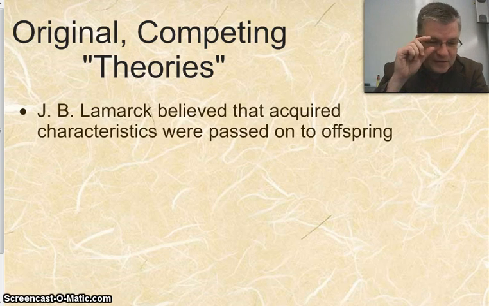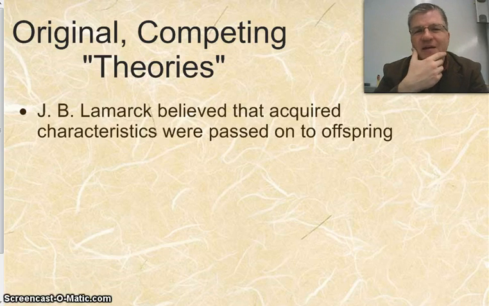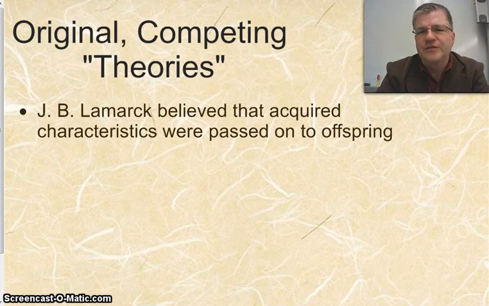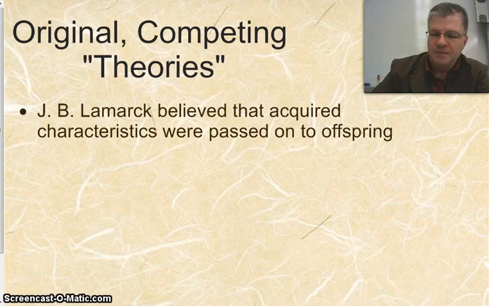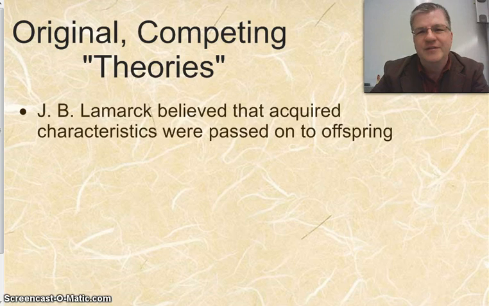Now, I often like to take this to an extreme case and say, let's say when you're growing up, you learn how to juggle really, really well. Well, according to Lamarck's ideas, evidently, if you acquired the characteristic of being a good juggler, your offspring would be born knowing how to juggle. Might explain why there are many families in the circus who kind of pass their skills along, but it doesn't make much sense biologically.